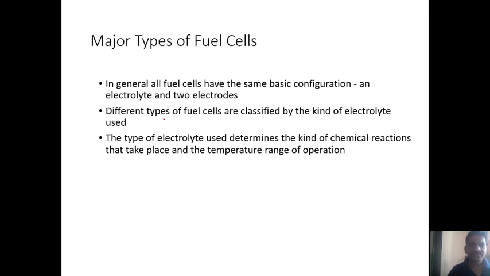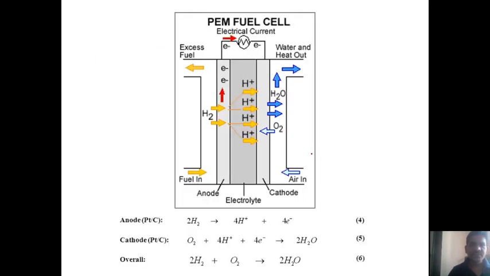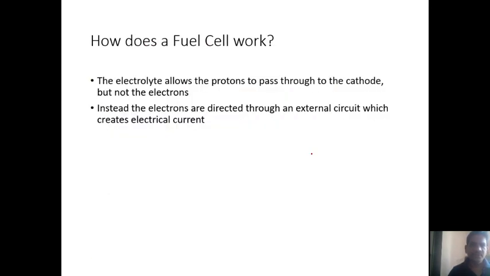There are different types of fuel cells that we have to discuss here. So what are the major types of fuel cells? In general, all fuel cells have the same basic configuration: an electrolyte and two electrodes. Different types of fuel cells are classified by the kind of electrolyte used. The type of electrolyte determines the kind of chemical reaction that takes place and the temperature range of operation. This is how we classify fuel cells.